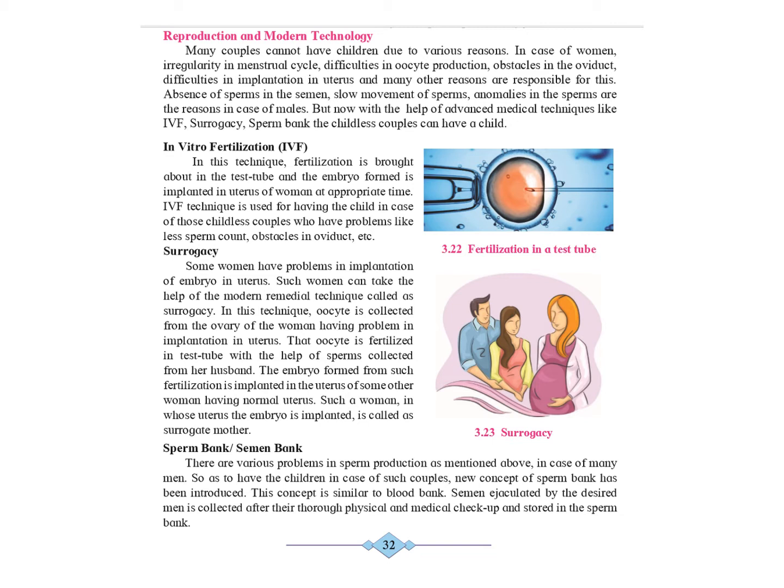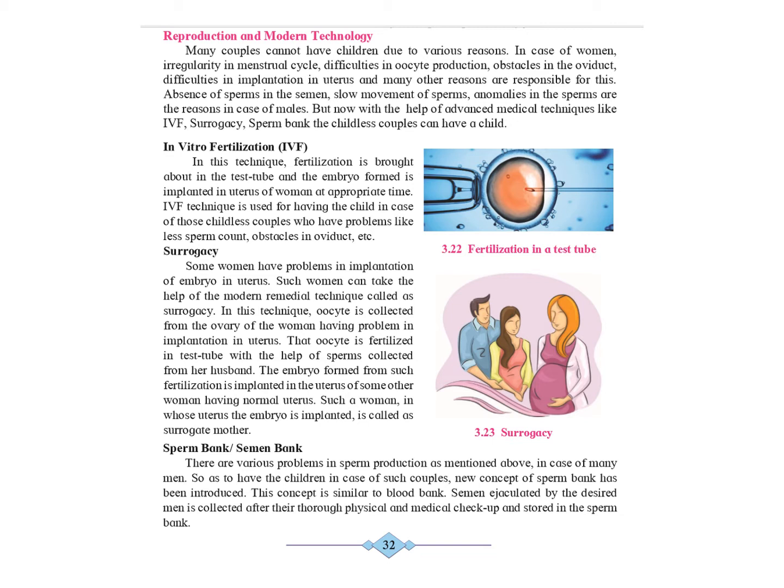In this technique, the oocyte is collected from the ovary of the woman who has a problem in implantation in the uterus. That oocyte is fertilized in the test tube with the help of sperms collected from her husband. The embryo formed from such fertilization is implanted in the uterus of some healthy woman having a normal uterus. Such a woman in whose uterus the embryo is implanted is called a surrogate mother, while the process is called surrogacy.